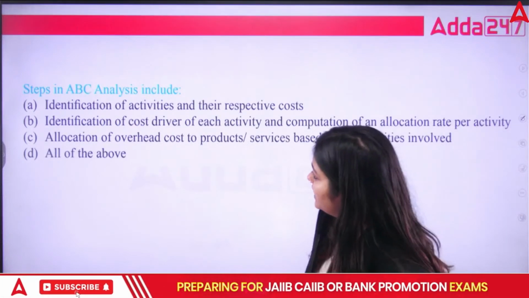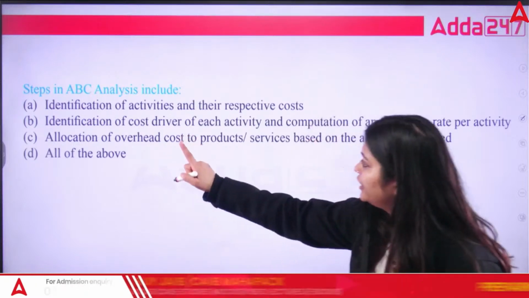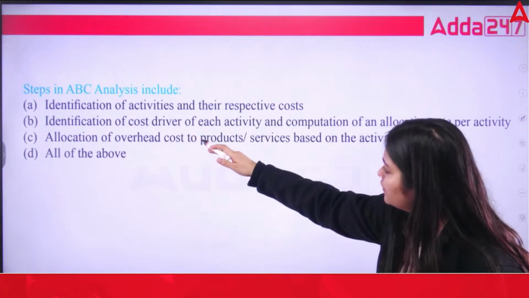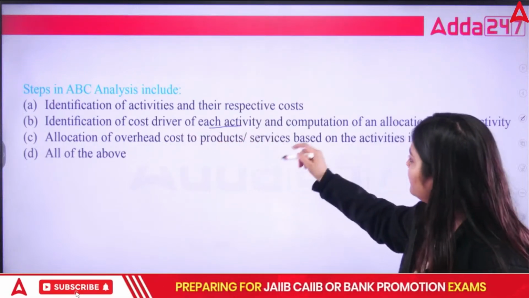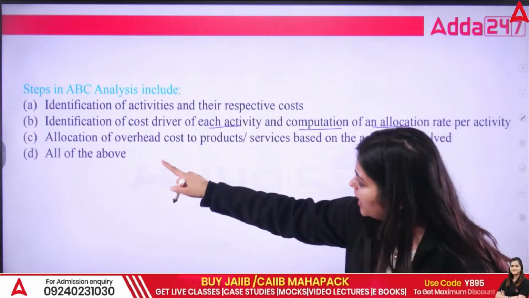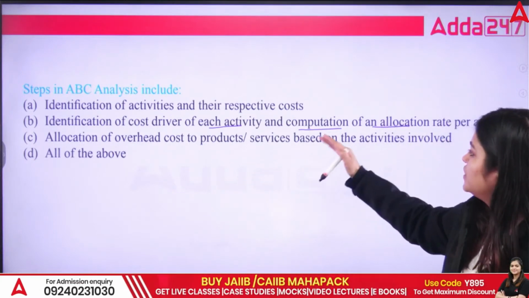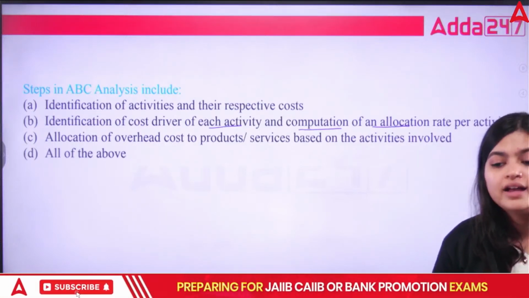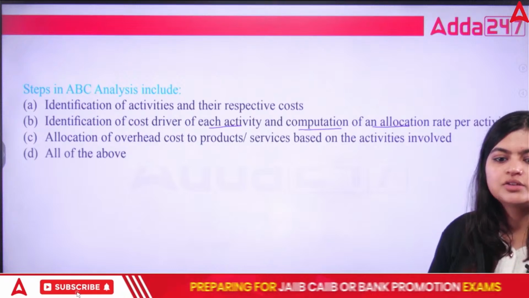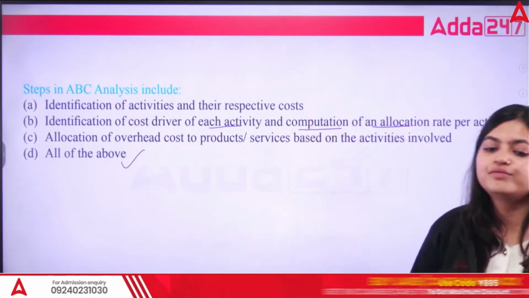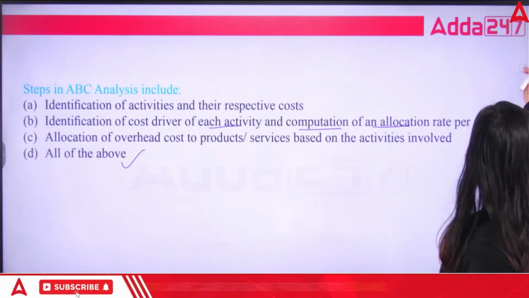Next, steps in ABC analysis include: identification of activities and their respective costs, identification of cost driver of each activity, computation of allocation rate per activity, allocation of overhead costs to products and services based on the activities involved. D, all of the above. So the steps involved in ABC analysis include all of these steps.